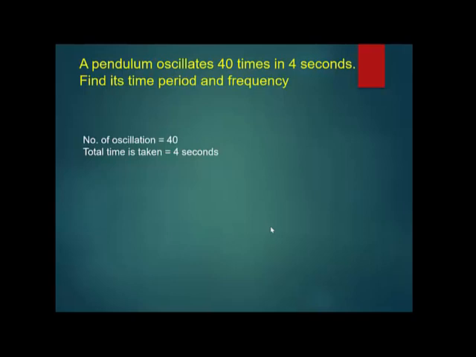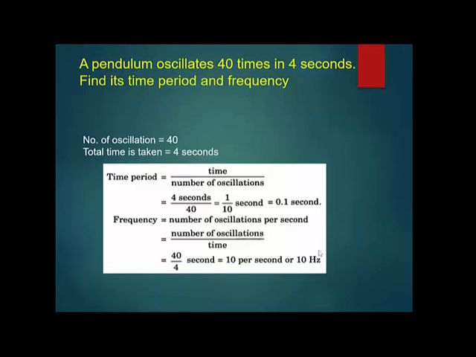If the frequency is 10 hertz, how will you calculate the time period? No, you have to do 1 upon 10, right? 1 upon 10. Period will be 1 by frequency. 1 upon frequency, to get time. Is this clear to all of you?